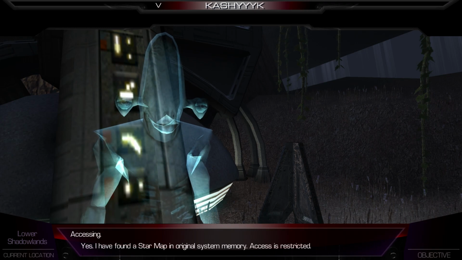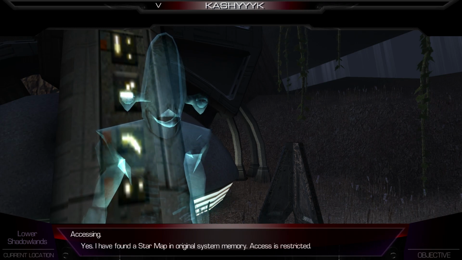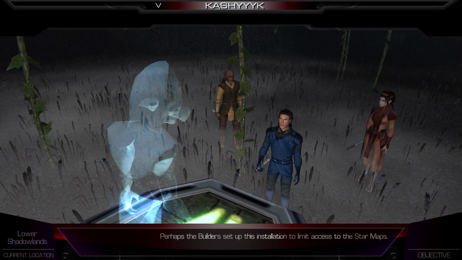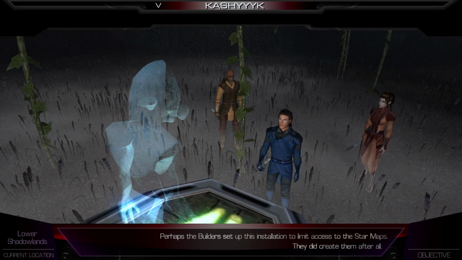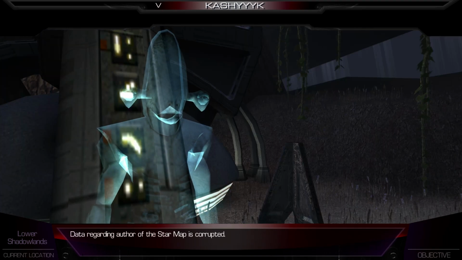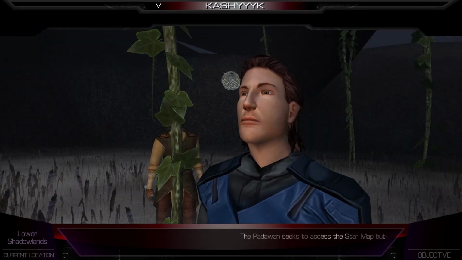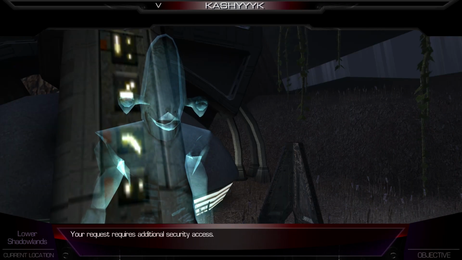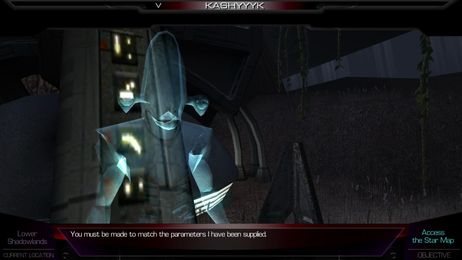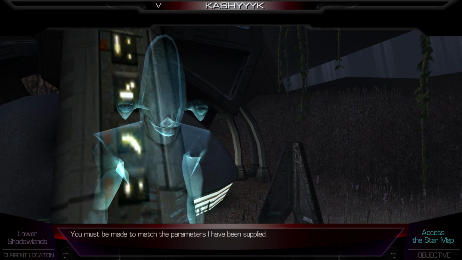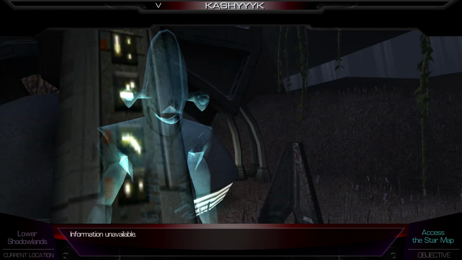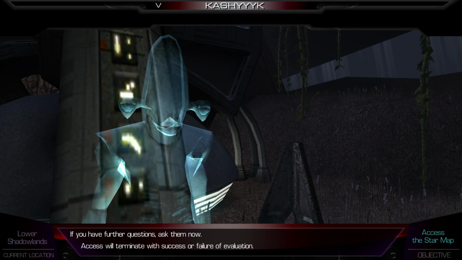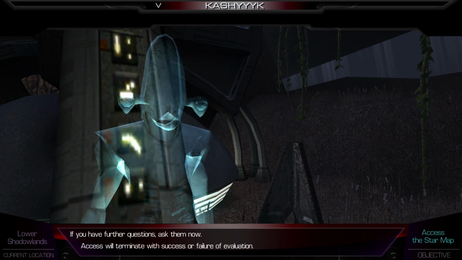Accessing. Yes, I have found a star map in original system memory. Access is restricted. Perhaps the builders set up this installation to limit access to the star maps. They did create them after all. Data regarding author of the star map is corrupted. The Padawan seeks to access this star map, but... Your request requires additional security access. You must be made to match the parameters I have been supplied. And these parameters are... Information unavailable. If you have further questions, ask them now. Access will terminate with success or failure of evaluation.